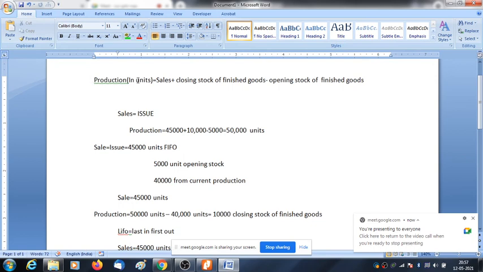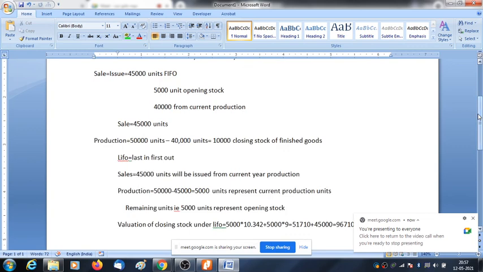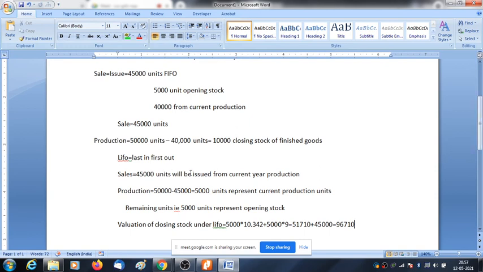This is the basic equation. Production equals sales plus closing stock of finished goods minus opening stock of finished goods. How does this come? It comes through the accounting equation, and we have to follow this equation. Now, if we use the LIFO principle, then 45,000 units will be issued from current year production. So we are left with only 5,000 units from current year production, and the remaining 5,000 units from opening stock, because we do not issue the opening stock as sales.